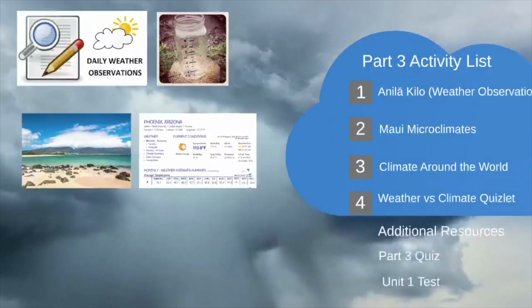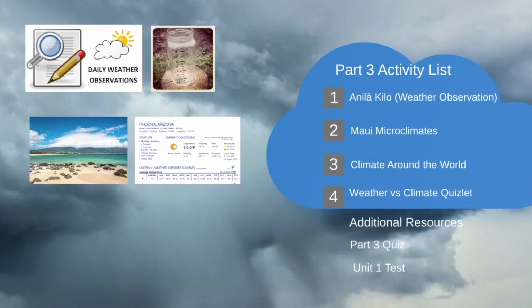In the last activity, you'll study different examples of weather versus climate in the flashcard program Quizlet. After studying these examples, play the match game and test your knowledge. You'll complete this assignment by answering the student question in the Google Classroom. There are additional video resources in the Google Classroom folder. Once you complete all of the activities, you'll take Part 3 quiz. This will complete Unit 1. So once you complete Part 3 quiz and feel prepared with the Unit 1 material on climate change causes, take the Unit 1 test.